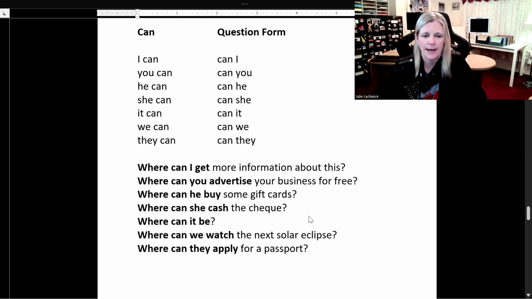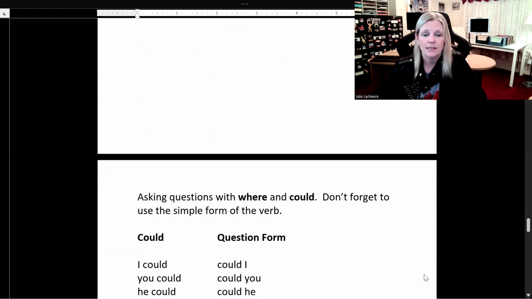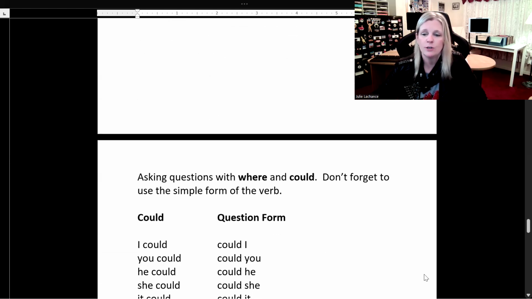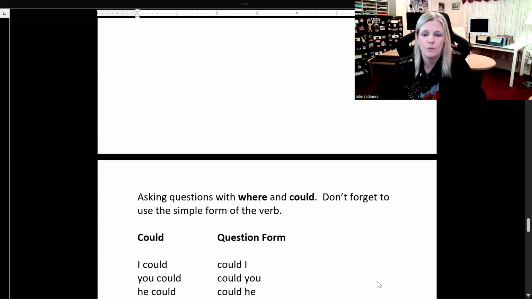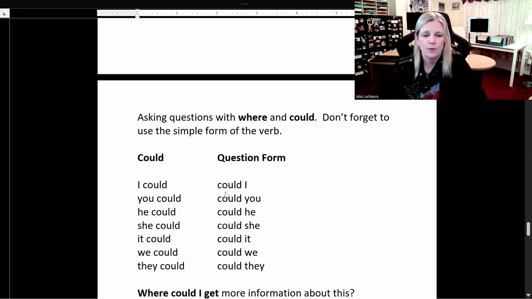So when we use can, the verb is in the simple form. Let's try and find it in these questions. Get, advertise, buy, cash, be, watch, apply. See, it's all there. Asking questions with where and could. Don't forget to use the simple form of the verb when we use could. Okay, so I could, and the question form, switch it around.